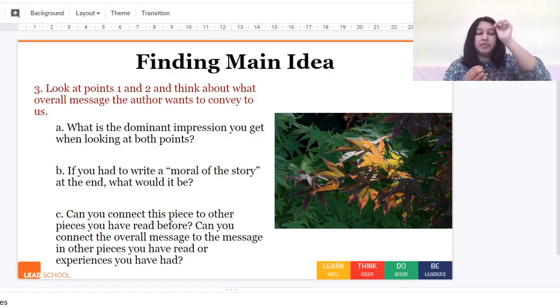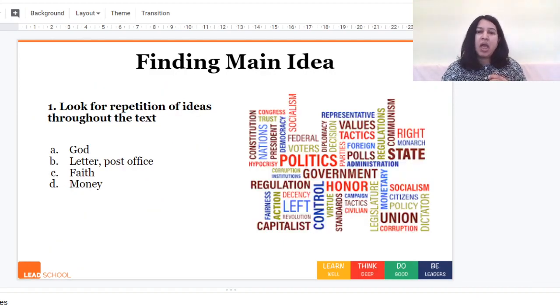So what we will do today is find the main idea in the story A Letter to God. So I will do it by looking at these 3 points. Please do it along with me. So let's look at the first one. Look for repetition of ideas throughout the text.